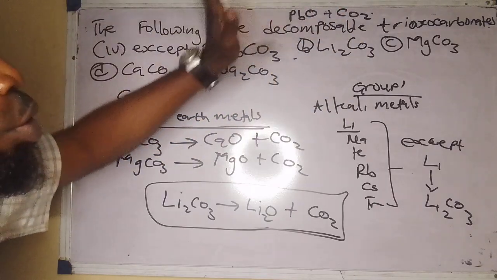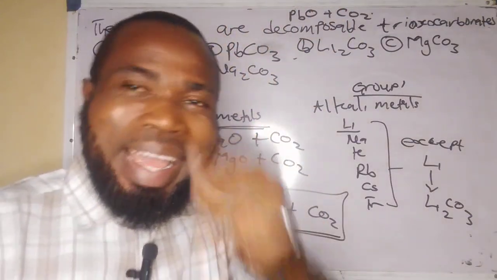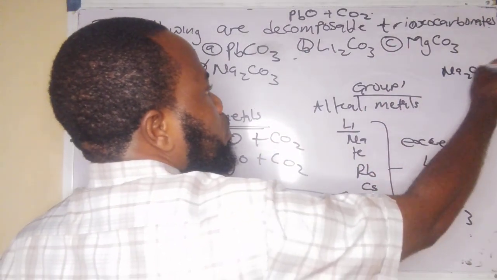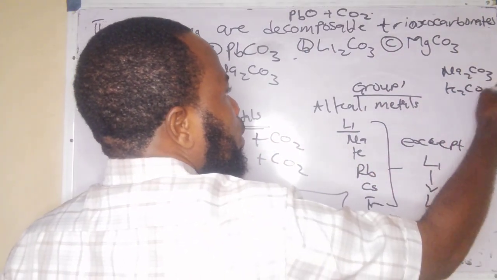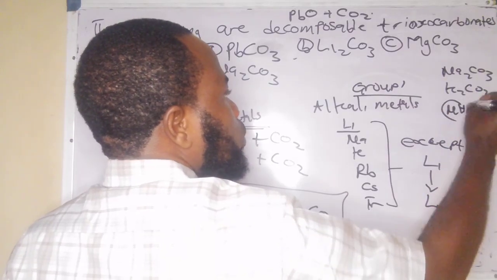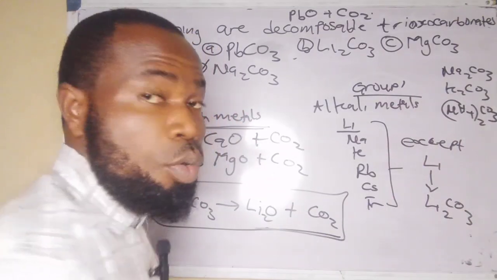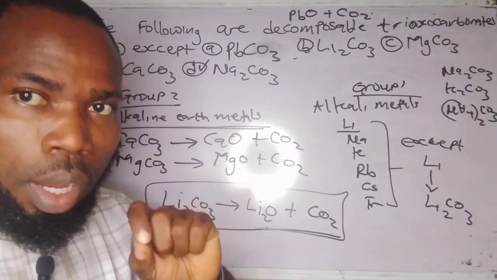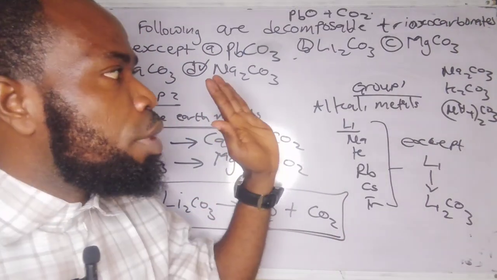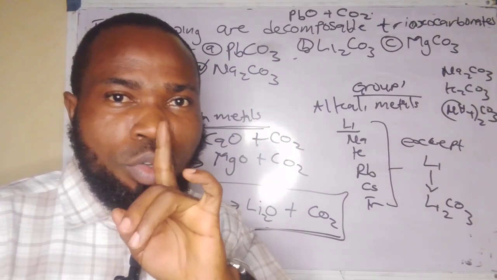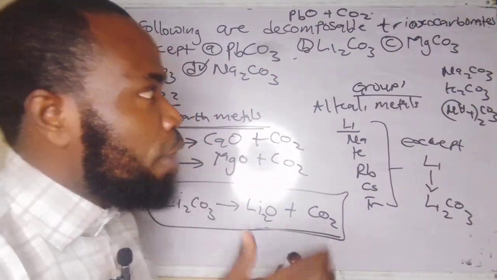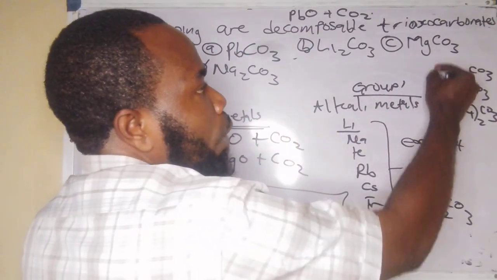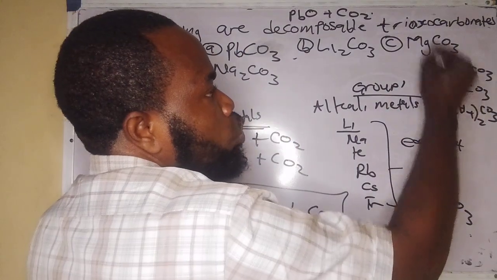First of all, trioxocarbonates are insoluble in water, except those of sodium, potassium, and of course, wait for it, ammonium. Now, look at what I'm trying to say. All trioxocarbonate(IV) salts are insoluble in water, but look at the only exception. I've used one question now to key two birds. Now, you have known their decomposition ability, and you are knowing how you can identify those that are soluble or not.